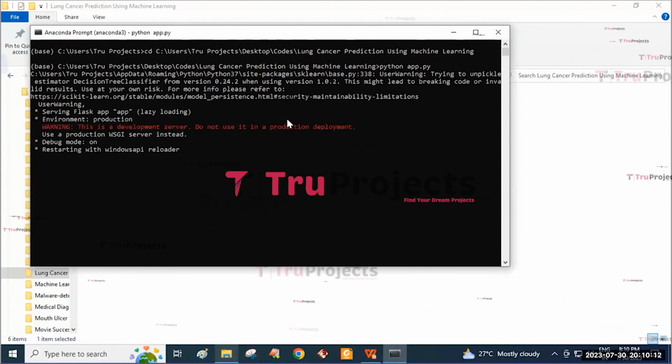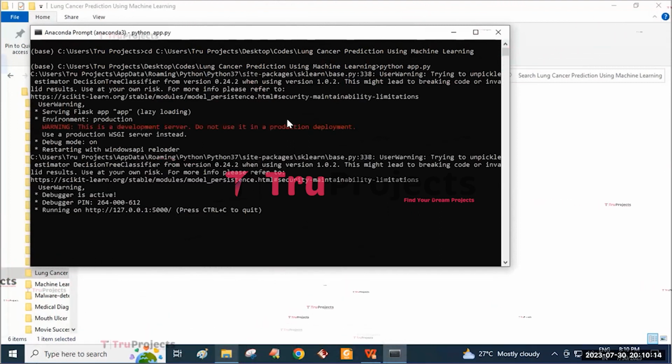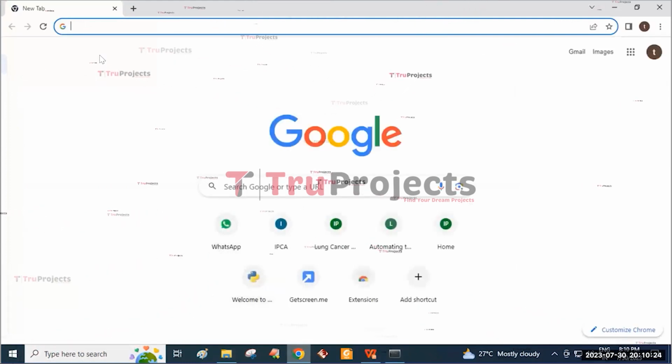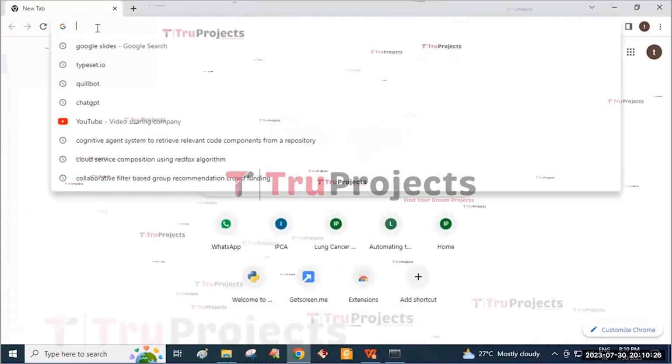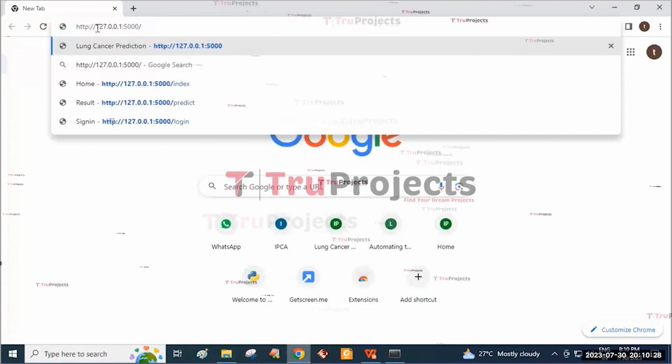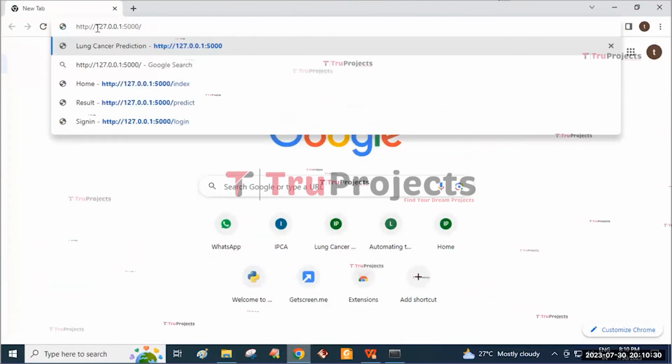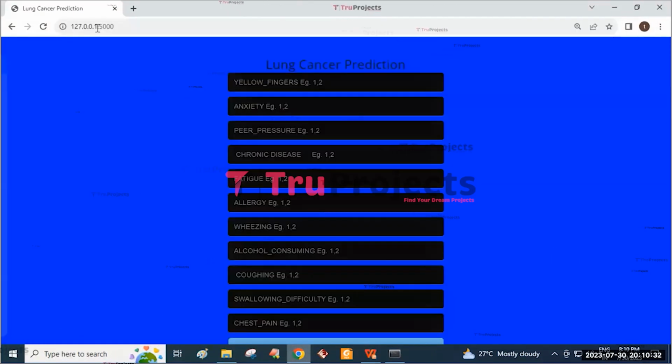After running the app.py file, the Flask framework will host the application locally at the default address like this. We need to copy this link and paste it in any web browser of our choice, and I prefer to use Google Chrome. And then paste this link and click on the enter button. Here it will redirect to this page containing the lung cancer prediction and some input details that need to be filled.